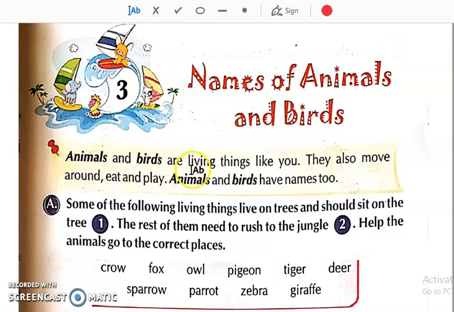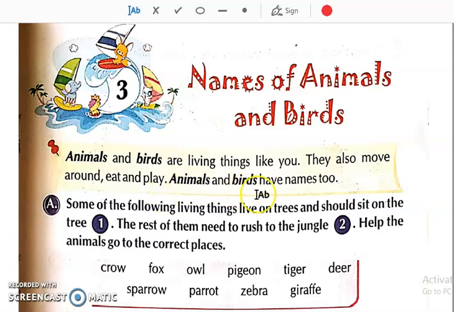Animals and birds are living things like you. They also move around, eat and play. Animals and birds have names too. Animals and birds are also living things like us. Living things matlab they can move around. They can move from one place to another. They eat like we eat. Animals and birds also eat and they also play.